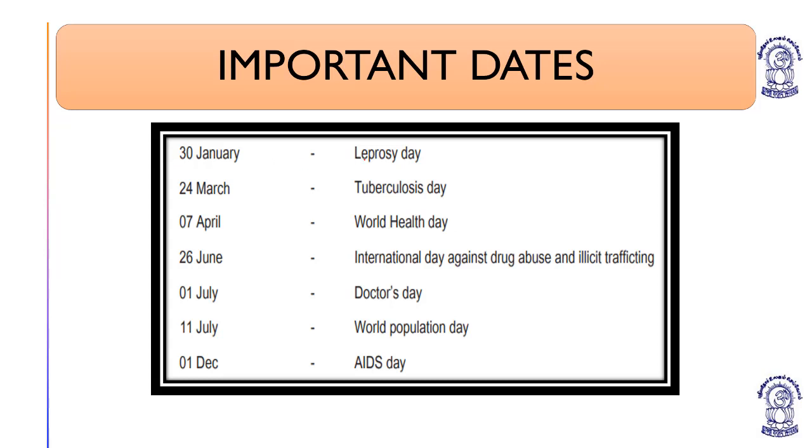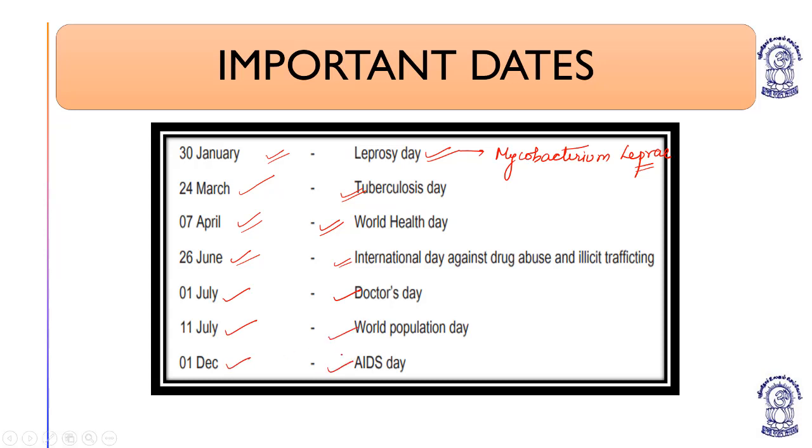Now coming to the next topic, important dates. 30th January, Leprosy Day. Leprosy is caused by Mycobacterium leprae. March 24th, Tuberculosis Day. 7th April, World Health Day. 26th June, International Day Against Drug Abuse and Illicit Trafficking. 1st July, Doctor's Day. 11th July, World Population Day. 1st December, AIDS Day. So these are some important dates.